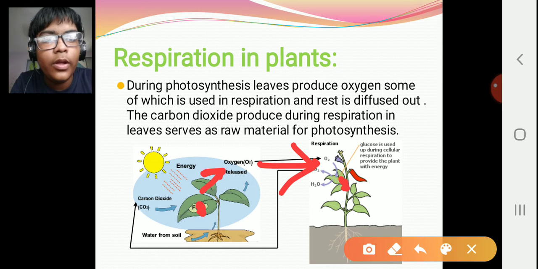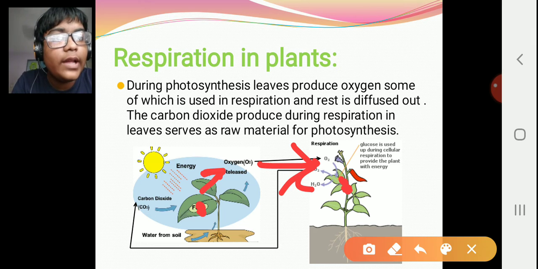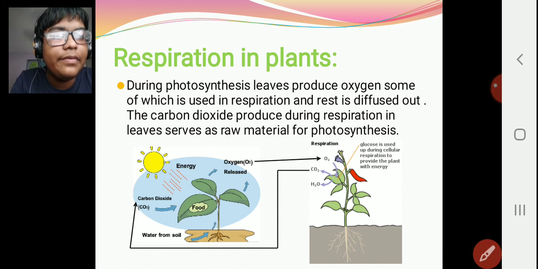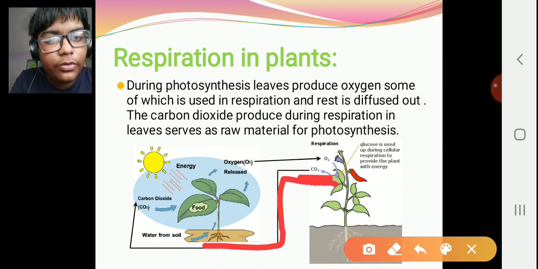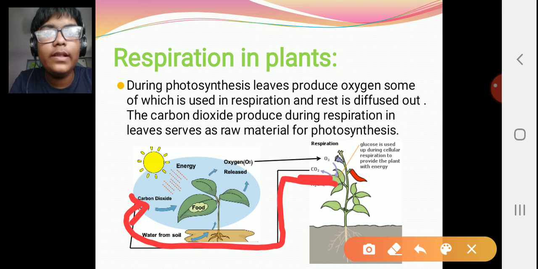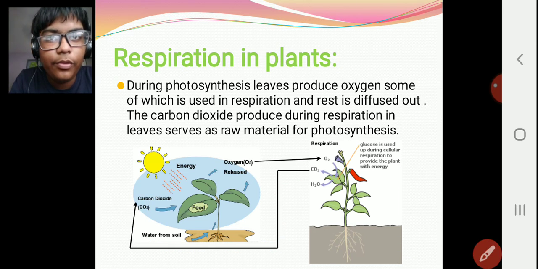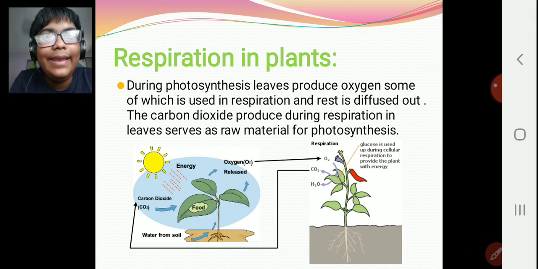The oxygen goes into the plant again, reacts with the glucose, and gives out carbon dioxide. The carbon dioxide given out again goes to the plant to perform photosynthesis and make food. In this way, photosynthesis and respiration are linked to each other.